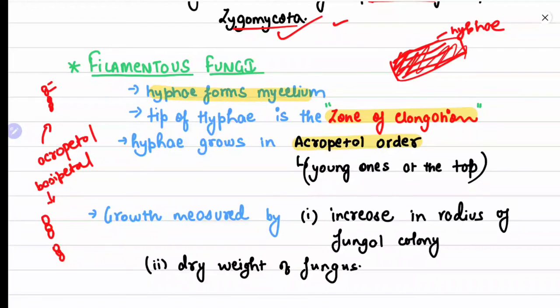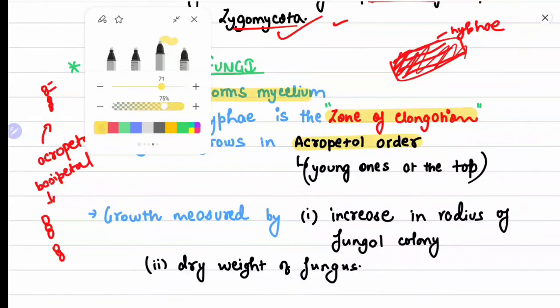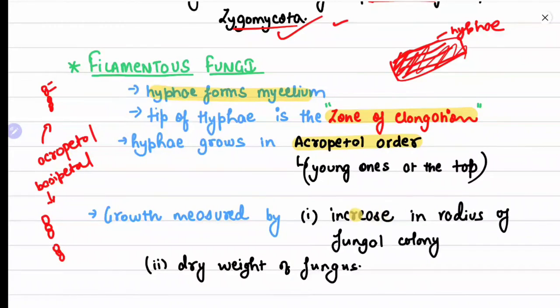Now the growth is measured in two ways. First is the increase in the radius of the fungal colony. When the fungal colony radius increases, it clearly shows that the particular filamentous fungus is growing. And second is the dry weight of the fungus.